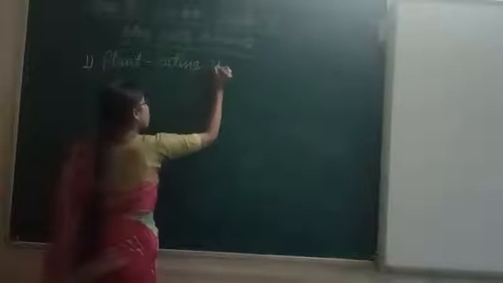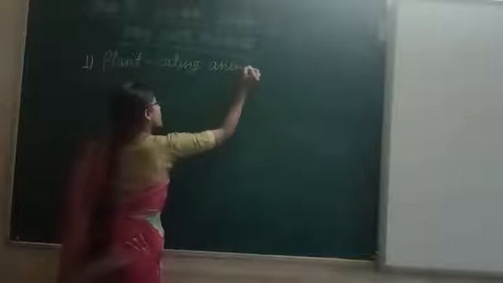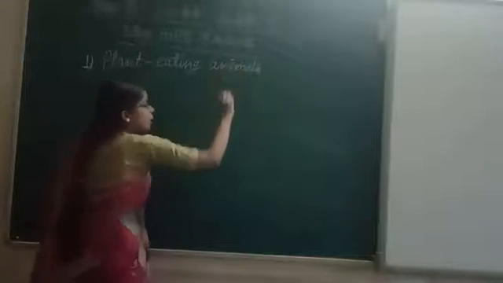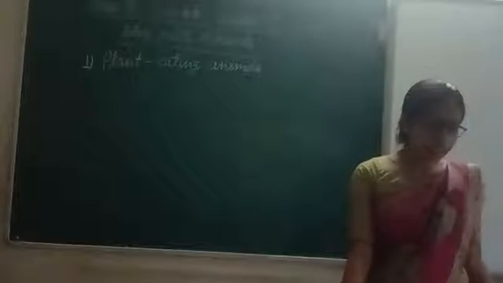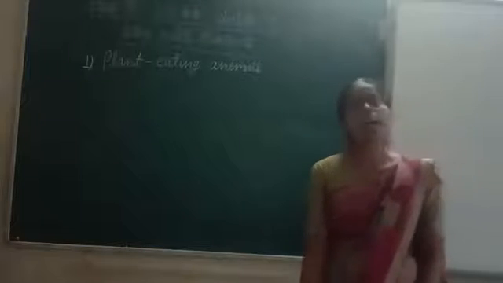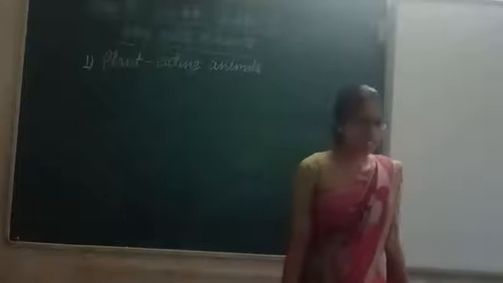First of all, we will study about plant-eating animals. The animals which depend on the plants for their food are called the plant-eating animals. Animals that eat only plants, fruits and vegetables are called the plant-eating animals.